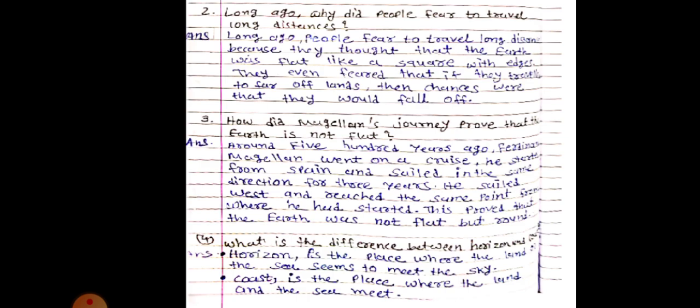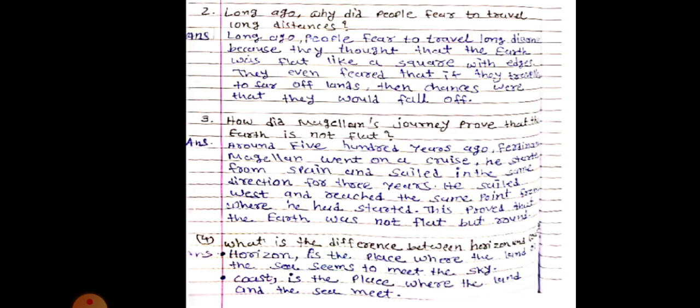Now second question. Long ago, why did people fear to travel long distance? Long ago, पहले के लोग को क्यों डर लग रहा था चलने में long distance? Answer is that long ago people feared to travel long distance because they thought that the earth was flat like a square with edges.